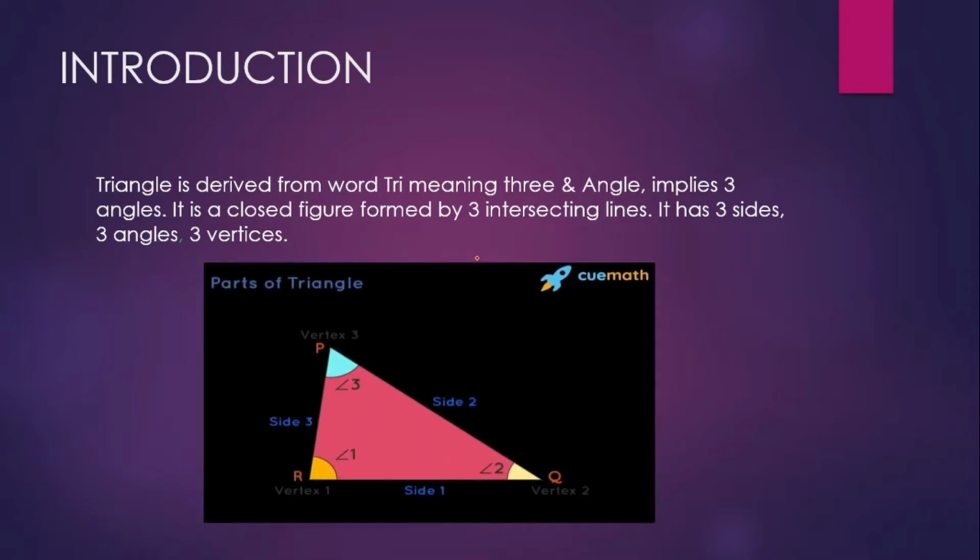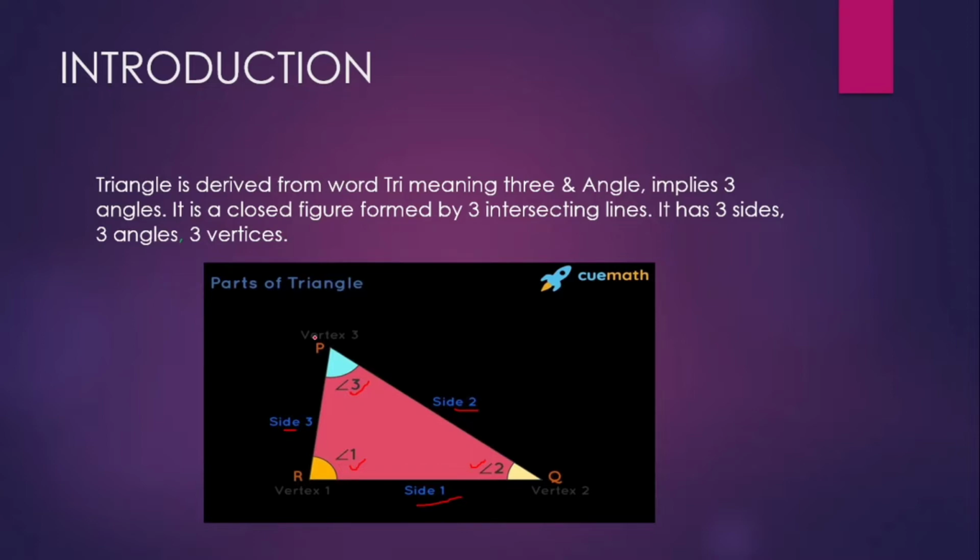Okay, observe this figure. So definition says that it has three angles, right? So observe here, this is a closed figure having three sides, right? So mentioned here as side 1, side 2, and side 3. Side 1 is RQ, side 2 is PQ, and side 3 is PR. So three sides or three intersecting lines, and also having three angles, here mentioned as first angle, second angle, and third angle. So that means a closed figure having three sides and three angles is termed as triangle.